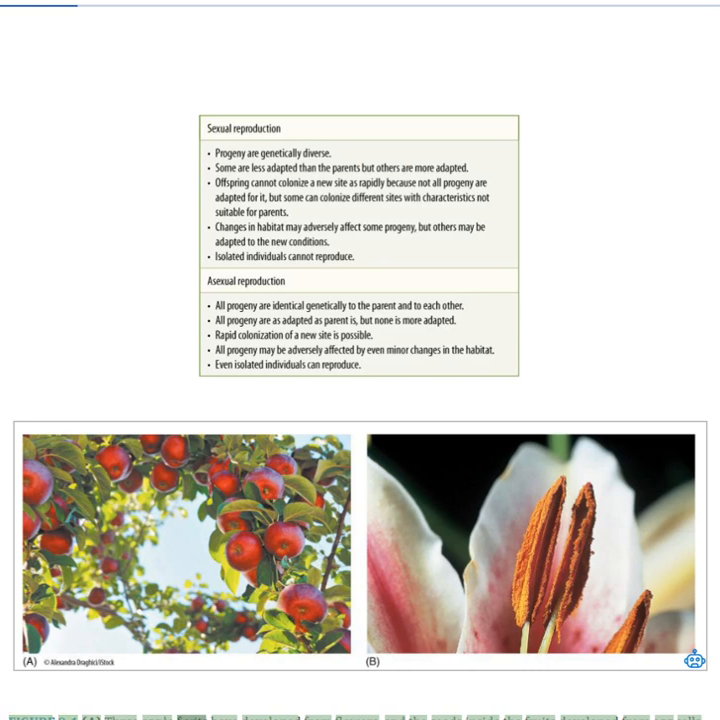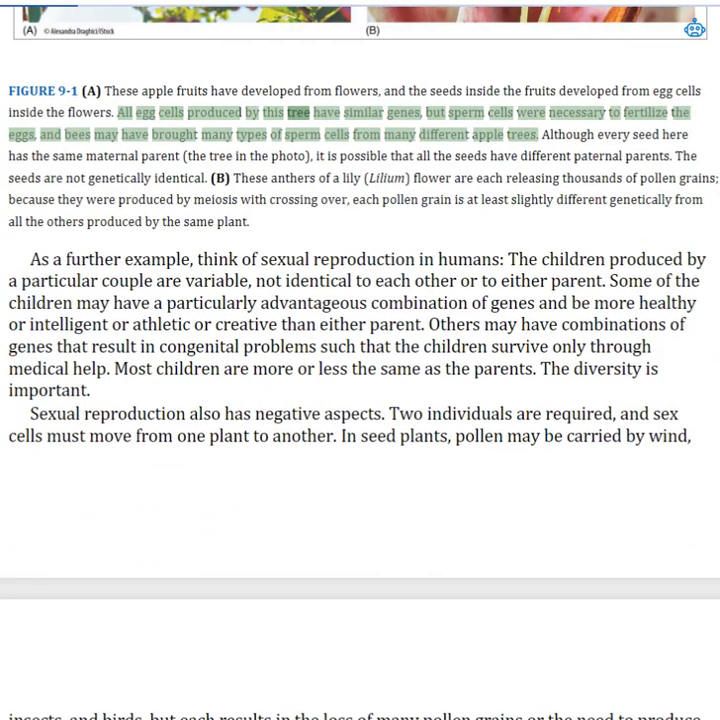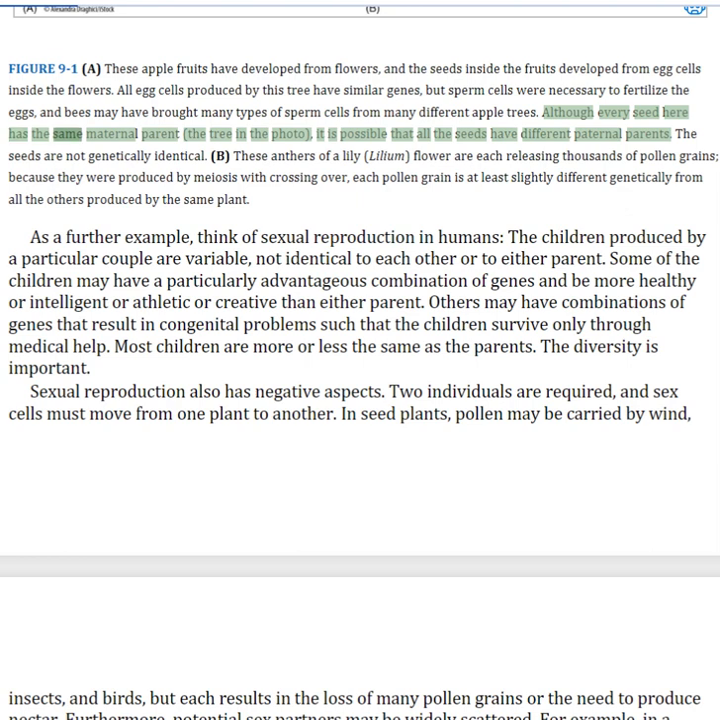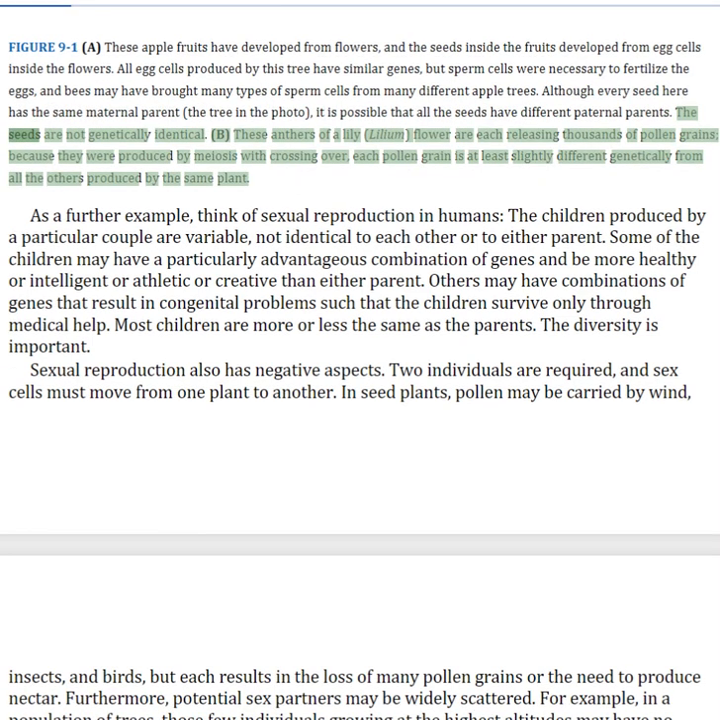Table 9.1 Sexual and asexual reproduction. Figure 9.1 These apple fruits have developed from flowers, and the seeds inside the fruits developed from egg cells inside the flowers. All egg cells produced by this tree have similar genes, but sperm cells were necessary to fertilize the eggs, and bees may have brought many types of sperm cells from many different apple trees. Although every seed here has the same maternal parent, it is possible that all the seeds have different paternal parents. The seeds are not genetically identical. These anthers of a lily flower are each releasing thousands of pollen grains. Because they were produced by meiosis with crossing over, each pollen grain is at least slightly different genetically from all the others produced by the same plant.